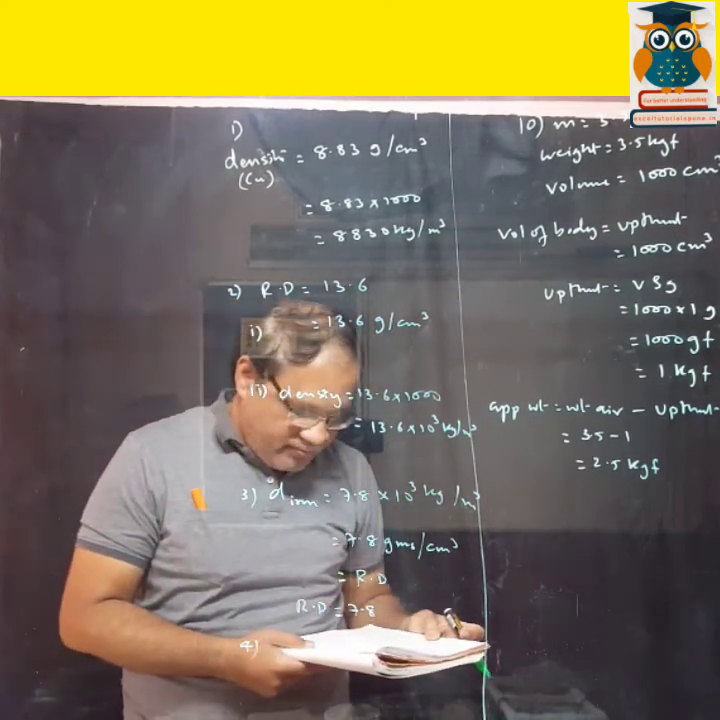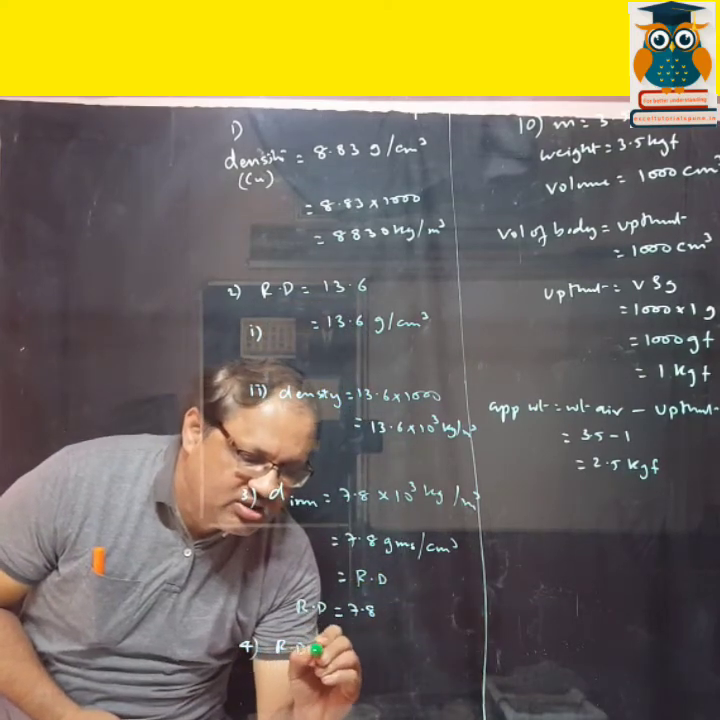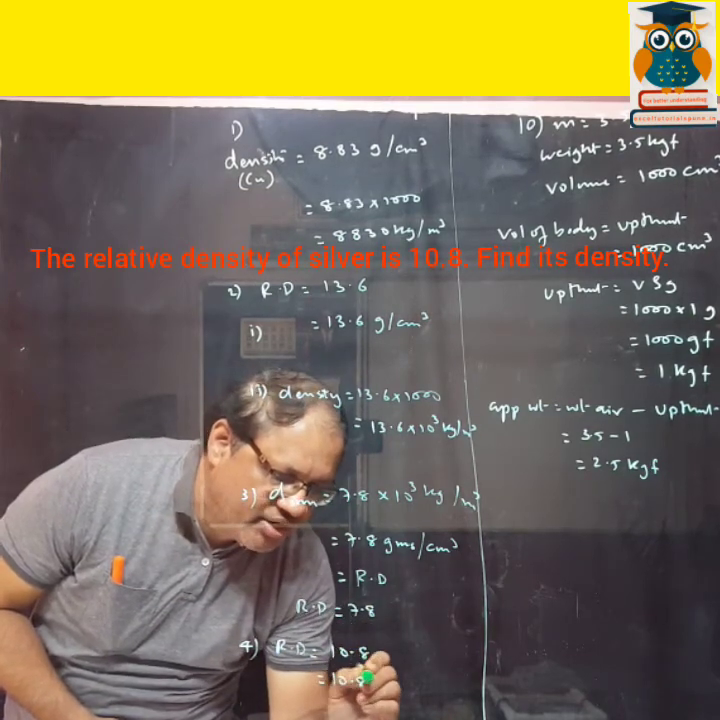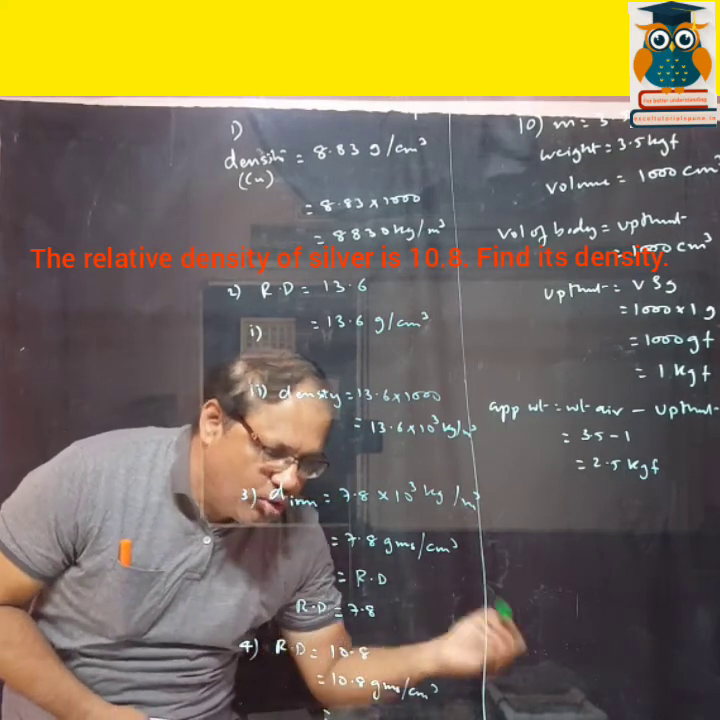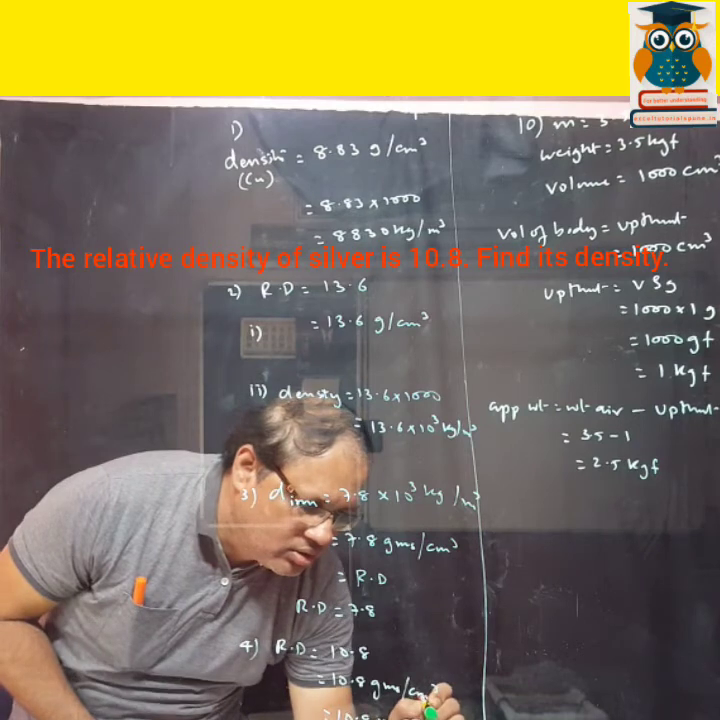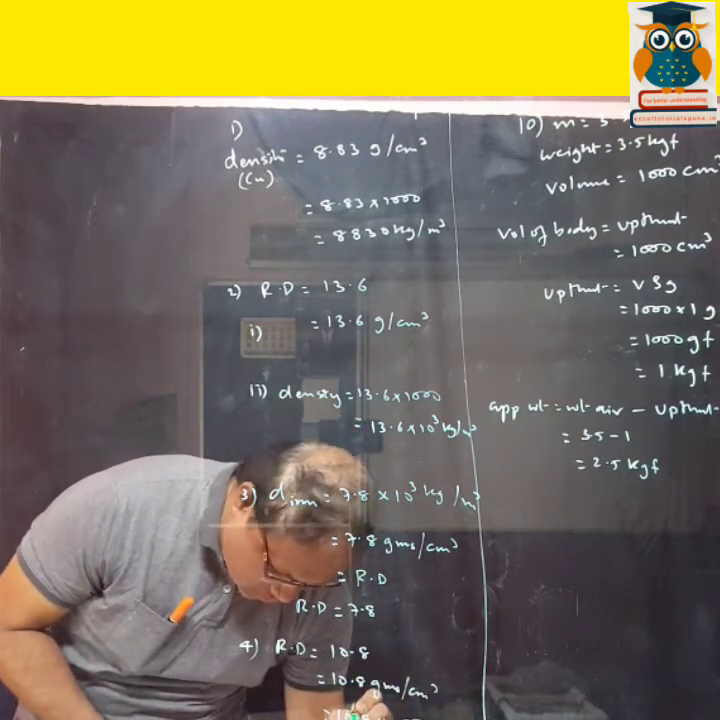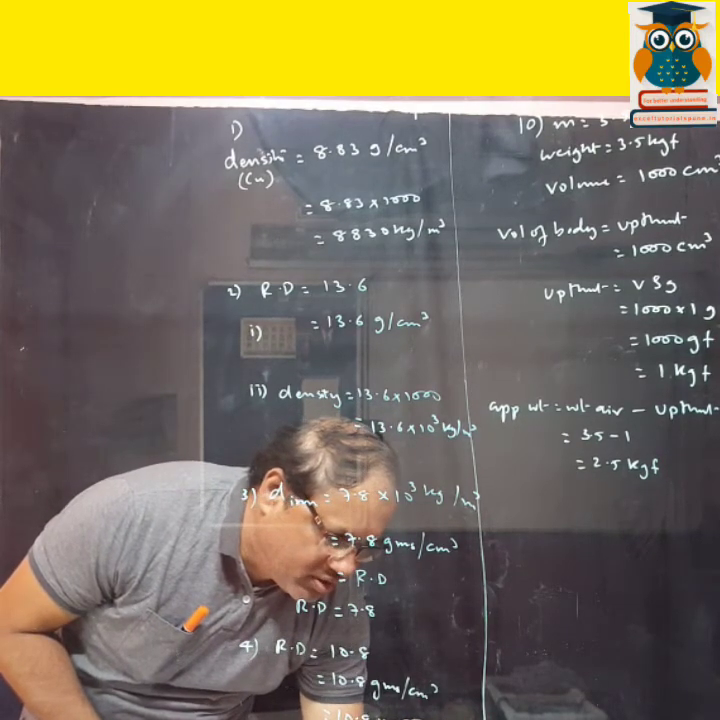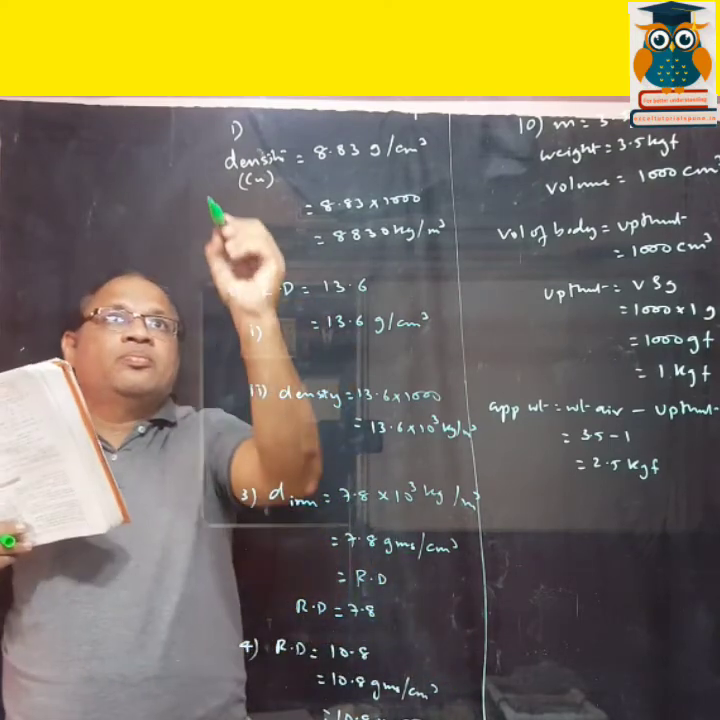Now fourth sum. The relative density of silver is 10.8. So relative density is 10.8, that is 10.8 grams per centimeter cube. You want to convert it into MKS. 10.8 into 1000, that is 10.8 into 10 raised to 3 kg per meter cube. Right?